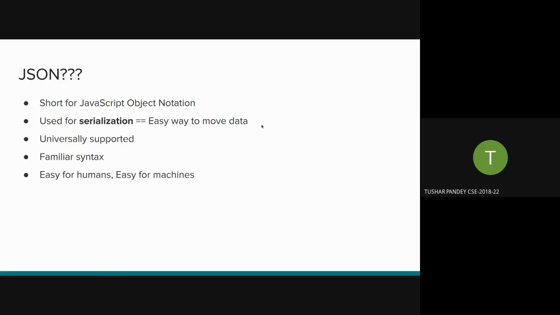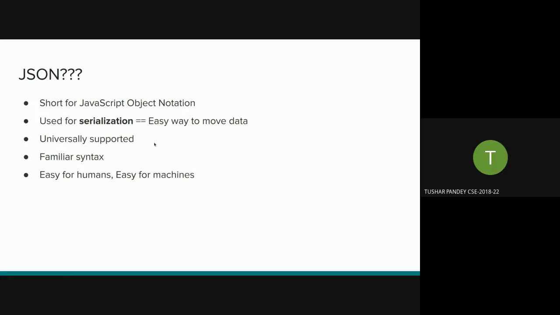So what serialization basically means is, suppose you have a bunch of data, you want to send it from one place to another. You convert it into a string and you send it over the network. Yeah, so that's what serialization is.